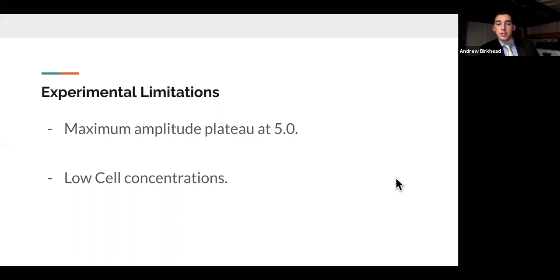So, experimental limitations: the maximum amplitude plateaus at 5.0 on the graph, so anything above that cannot be measured. Also, low cell concentrations have been an issue. If the cell concentrations are too low, phototaxis can't really be measured.